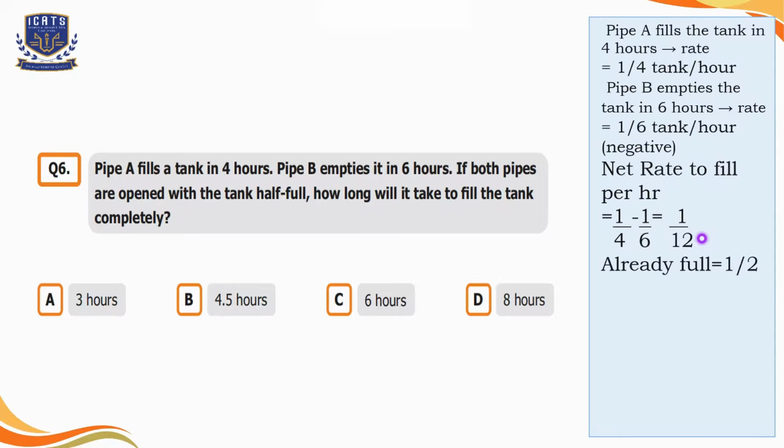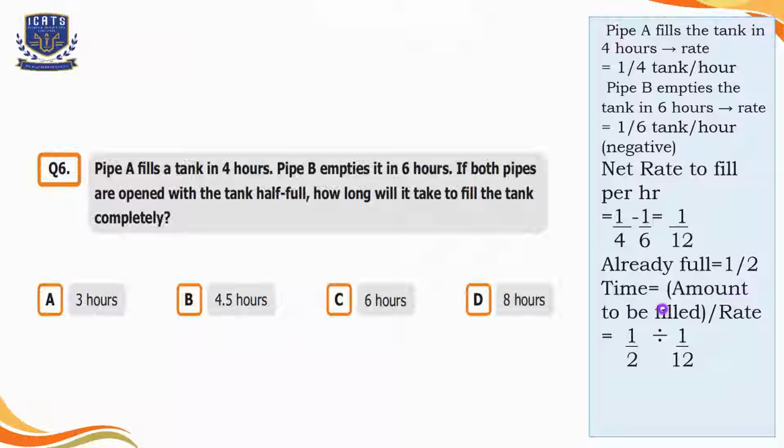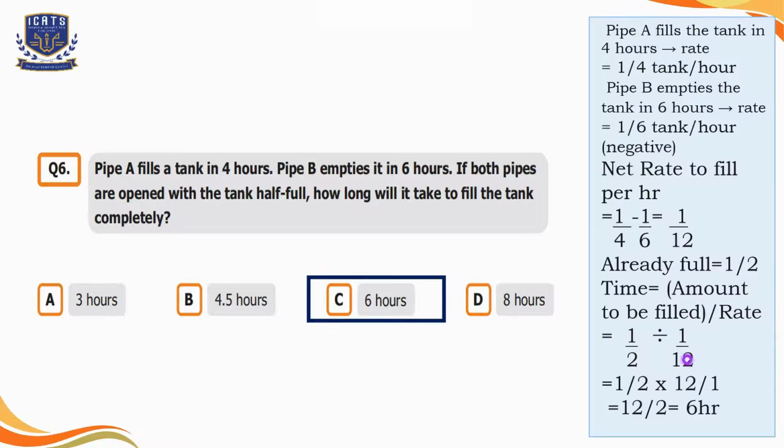Now, it is given in the question that half of the tank is already filled. So it means we have to fill the rest of the half. So we have to find out the time, which will be calculated by dividing the amount to be filled by the net rate. So here half tank is to be filled, so we'll divide it by 1 by 12. After solving it, we get 6 hours. So we will select option C here. 6 hours will be taken to fill the rest of the tank completely.